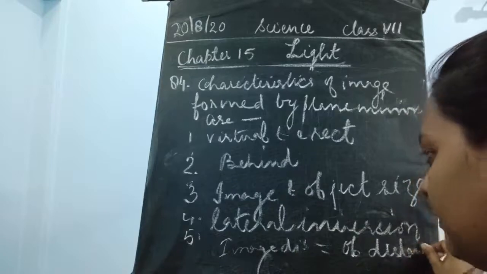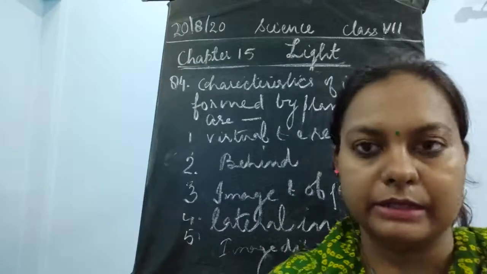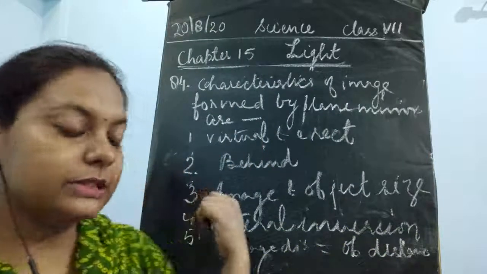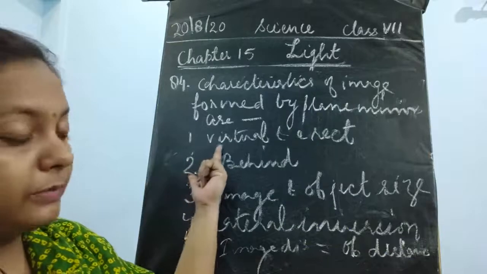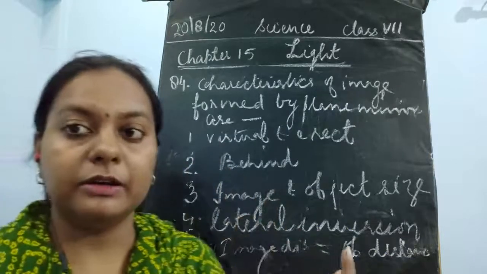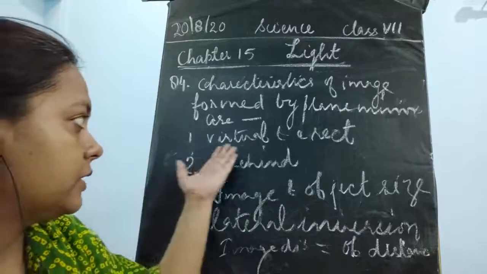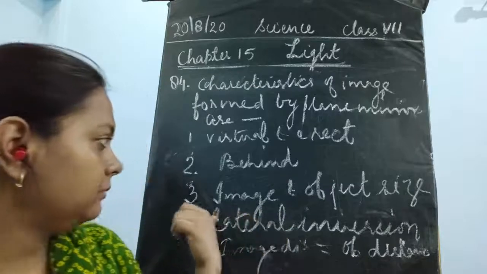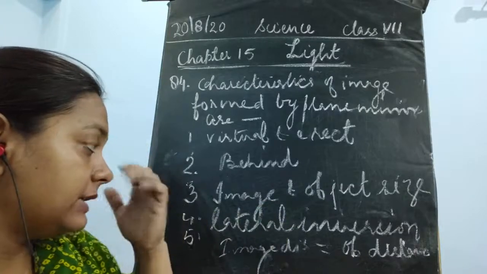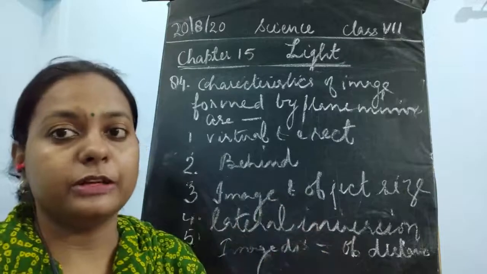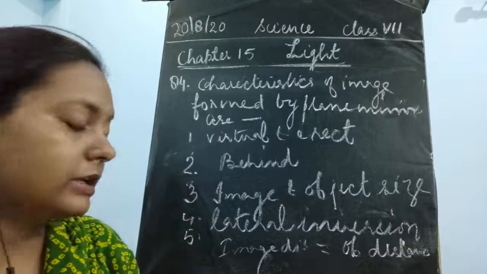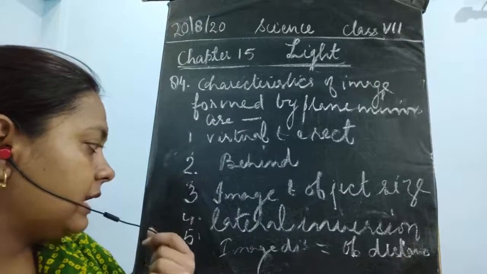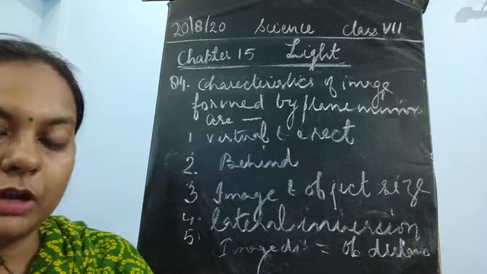So you could complete this in the manner I have completed it. You could write the answer point-wise: the features of the image formed by the plane mirror are as follows. The first is virtual and erect, then it is formed behind the mirror. The image and the object size are the same, I mean they are not going to be different. The next is lateral inversion: the image formed is always laterally inverted. Then the last is that the image distance is always equal to the object distance.